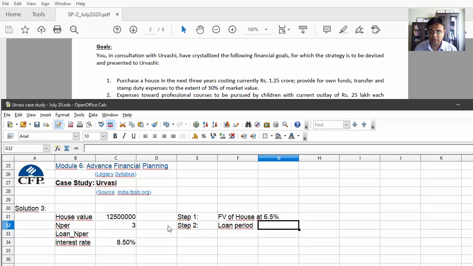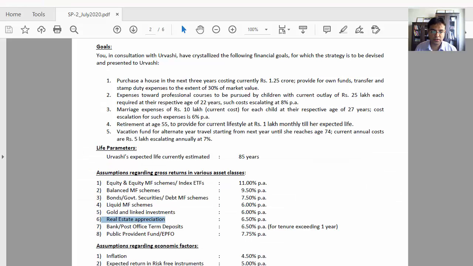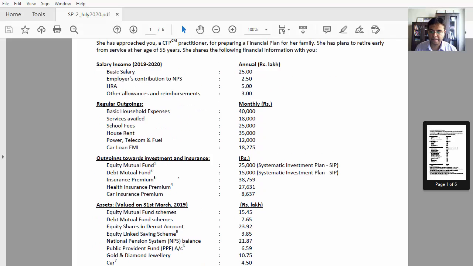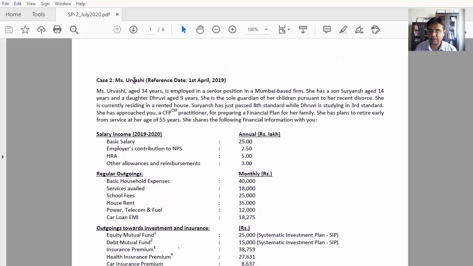Okay, and for that we must know what is the current age and retirement age. So let me go to the again the case, and it is in the first para that Urvashi age is 34.